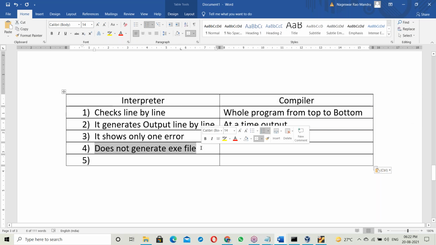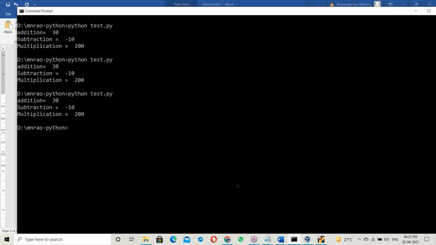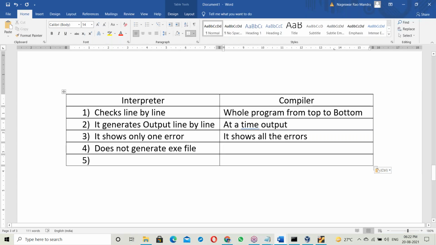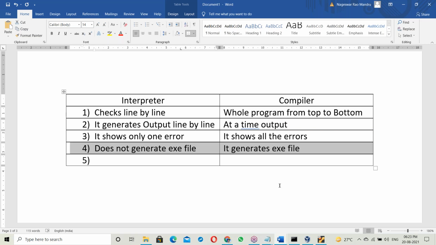The interpreter does not generate an exe file. In the case of Python scripting, the script is executed directly, with no exe file. But in the case of a compiler, the project exe file is generated and the exe file is executed. So the compiler generates an exe file. This is the main difference between interpreter and compiler: the exe file.